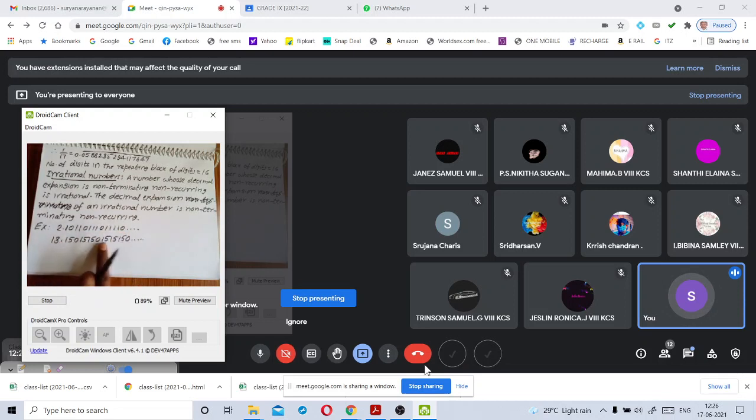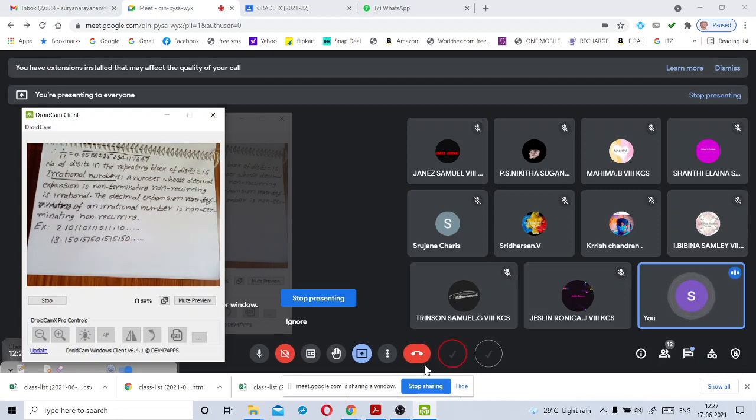If you observe these numbers, these are non-terminating because at the end of the number we kept dots. Dots means there is no ending. Non-terminating. And moreover, no digit or no block of digits is repeating. Understood this definition, my dear children? Second definition of an irrational number. Yes, sir. Understood. This is another definition of an irrational number.